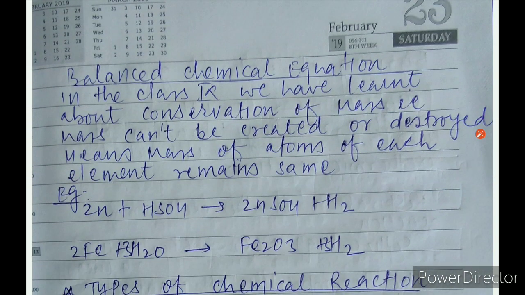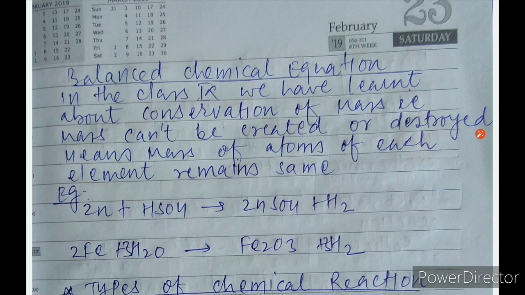Balance chemical equation. We have already learned how to balance the equation, and the question is: why do we need a balanced chemical equation? In class 9 we have learned about the conservation of mass. What does the conservation of mass say? It says that mass can't be created or destroyed. So the mass remains the same.